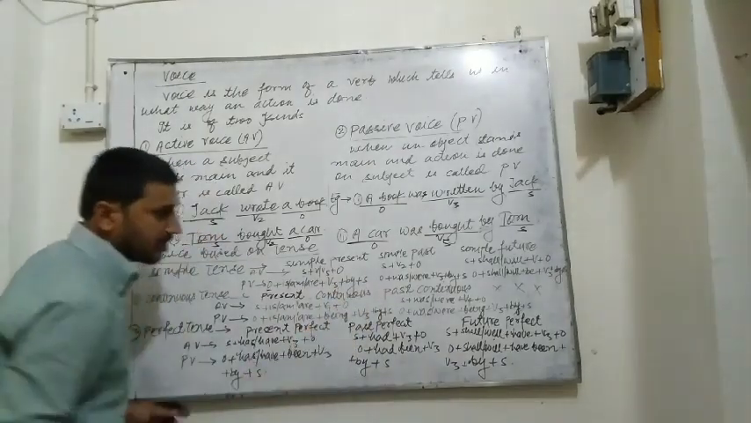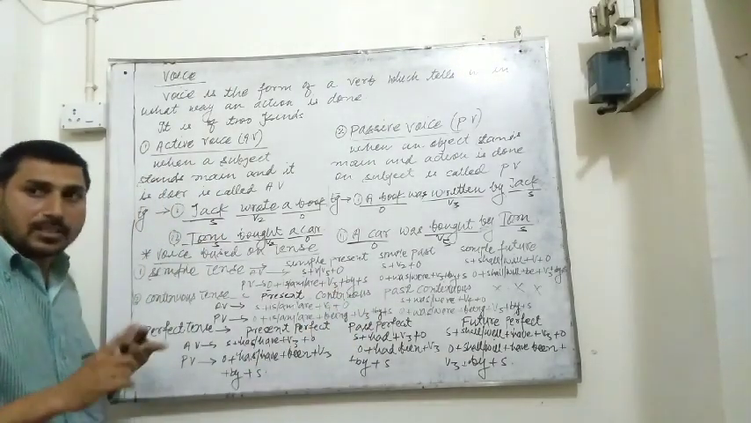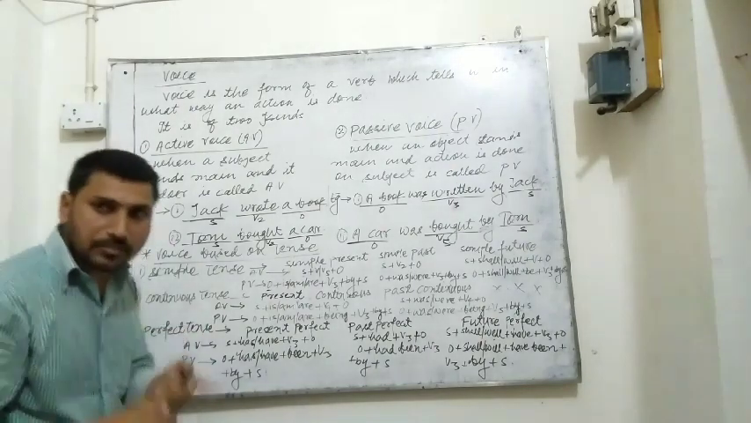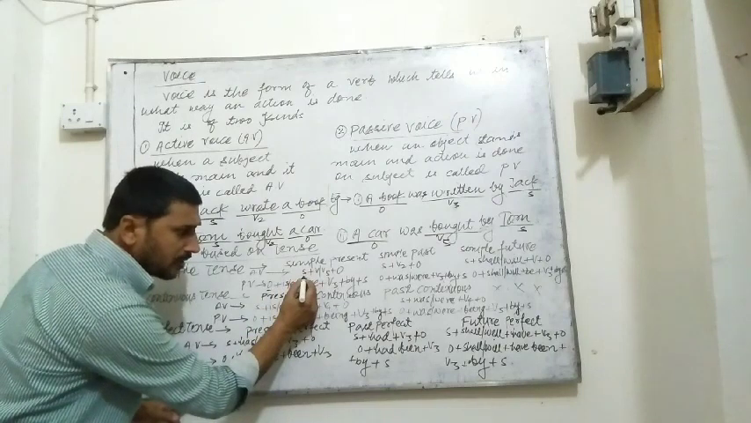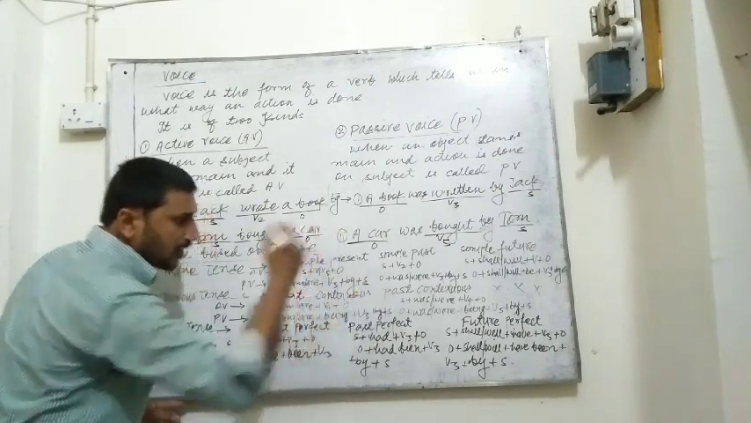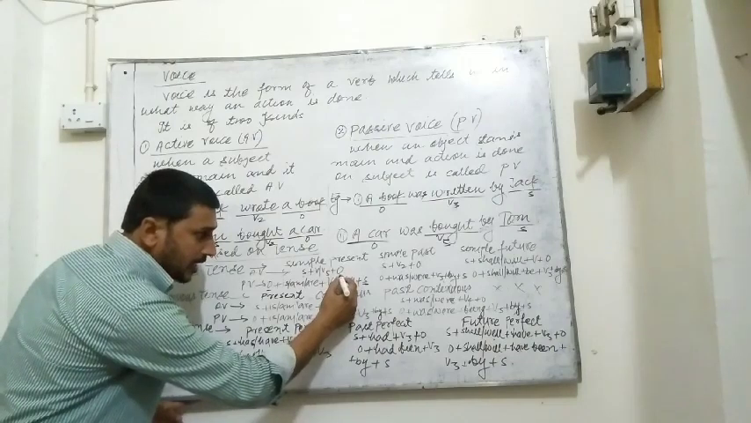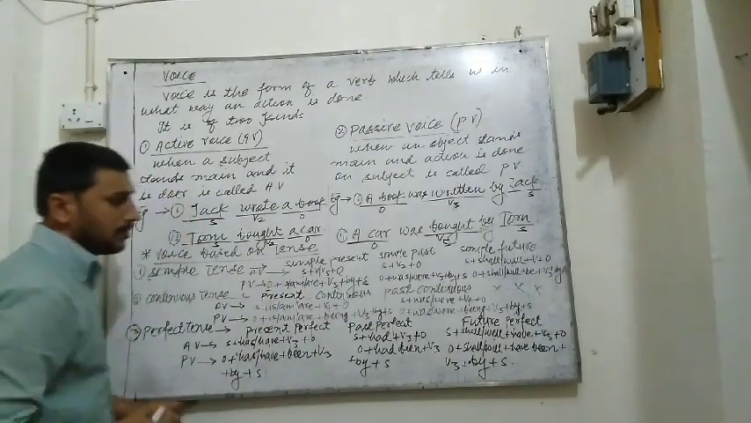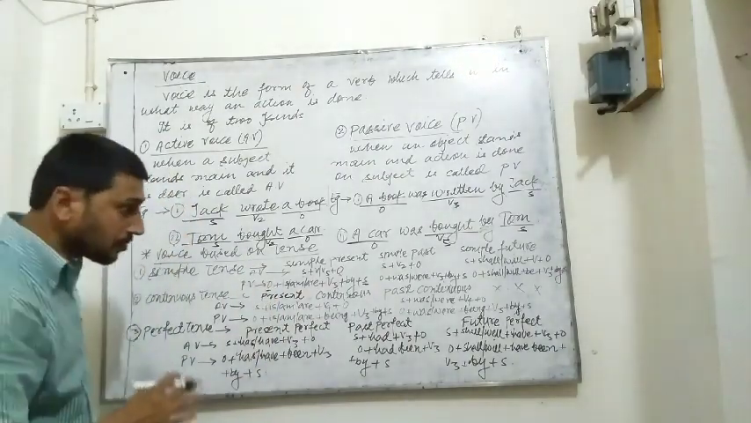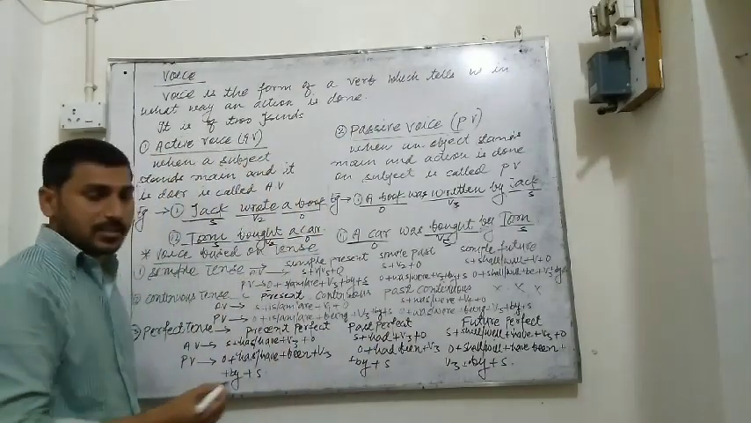Subject goes at last. In passive voice, subject and object are interchanged with each other. So look, in active voice subject is here, and in passive voice subject comes at last. Object is here in active voice, and in passive voice it comes here at first in the place of subject. So it is clear.